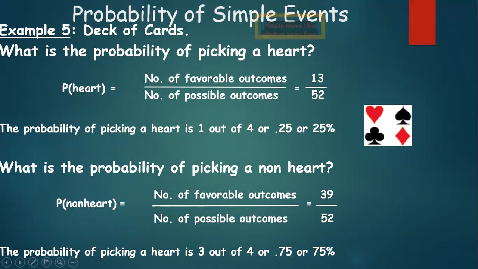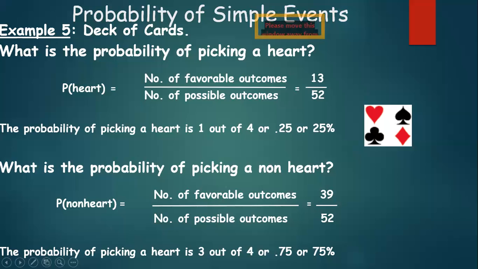So let me read out the names of the suits of the cards: hearts, spades, clubs, and diamonds. Now, what if the question is, what is the probability of picking a heart? We know that in a deck of cards, there are 13 heart-shaped cards, 13 spade cards, 13 clubs, and 13 diamonds.